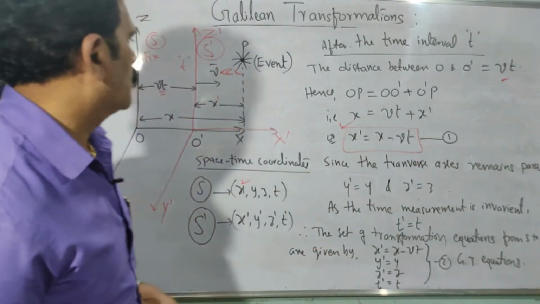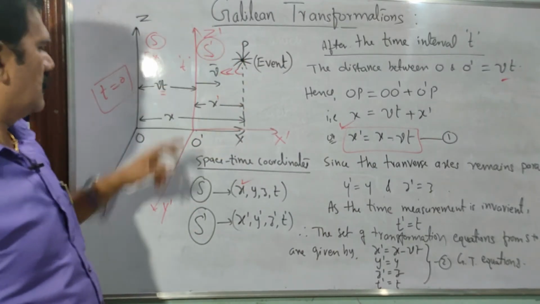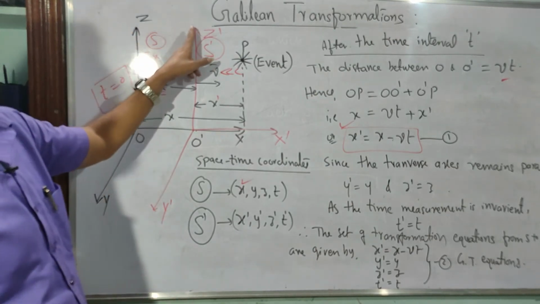Then further, what is the difference between the measurement of the same point P with respect to the axes y and y dash, z and z dash?